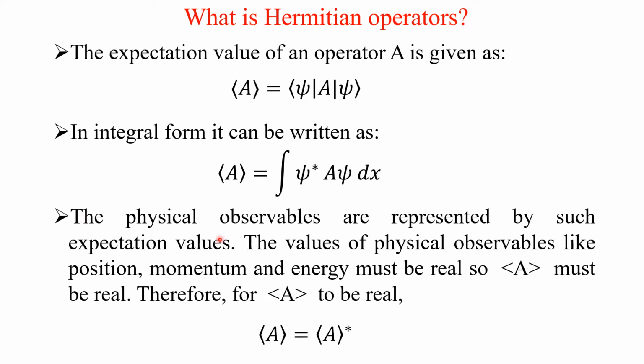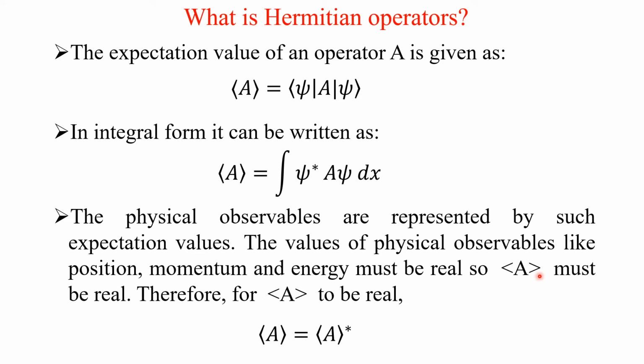The physical observables are represented by such an expectation value. The value of physical observables like position, momentum, and energy must be a real quantity. We know very well it must be a real quantity.